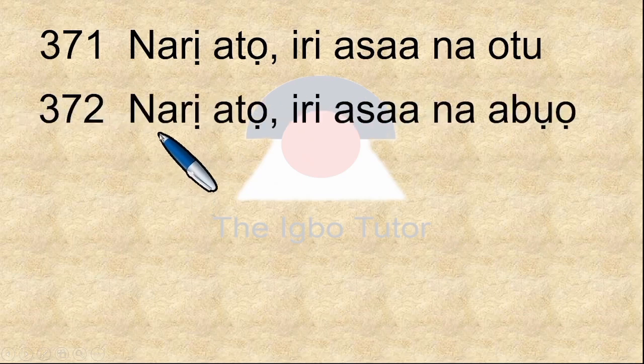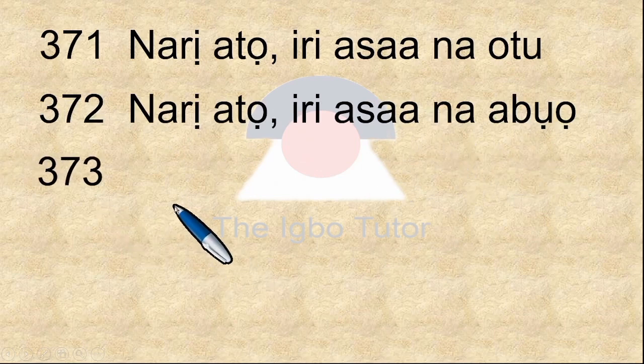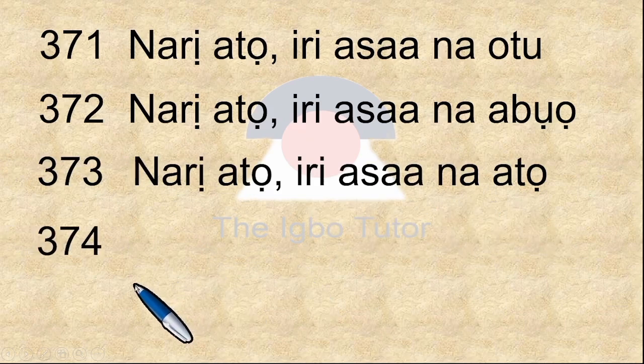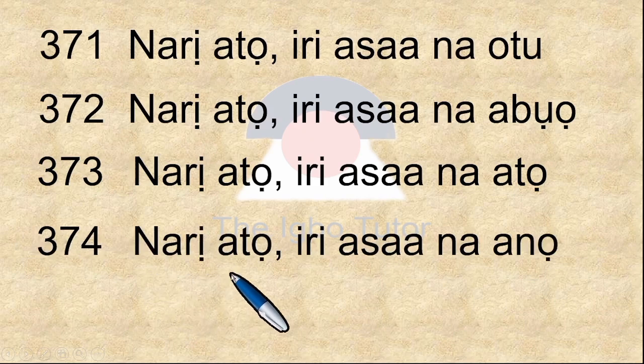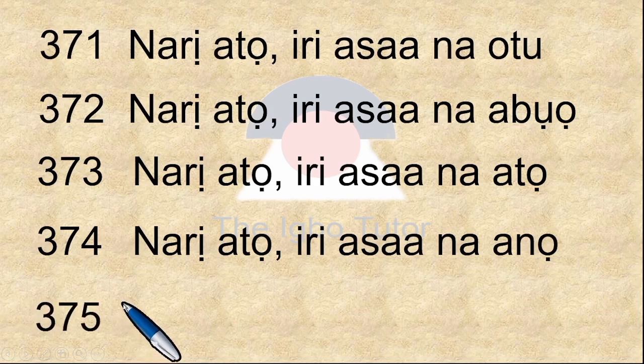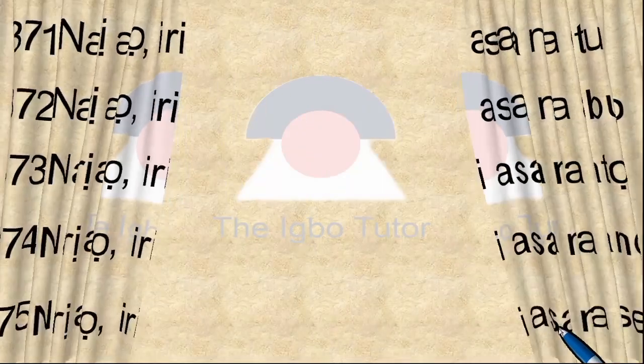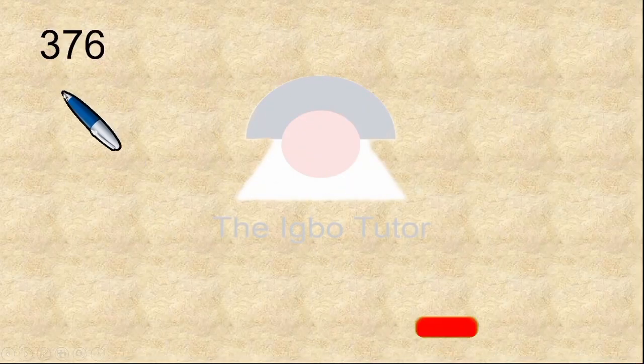372 is narị atọ iri asaa na abụọ. 373 is narị atọ iri asaa na atọ, 373. We go to 374. This is narị atọ iri asaa na anọ, 374. 375 is narị atọ iri asaa na ise. Move on to the next page.